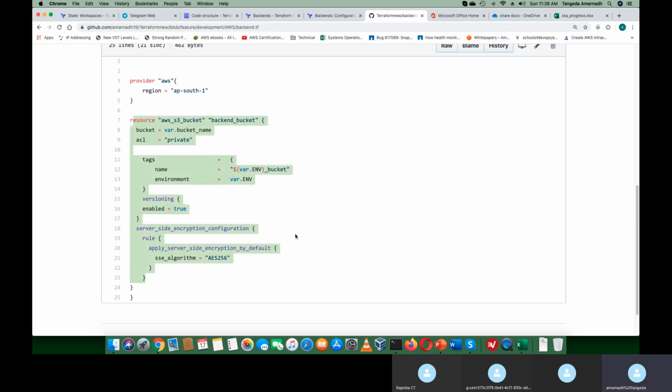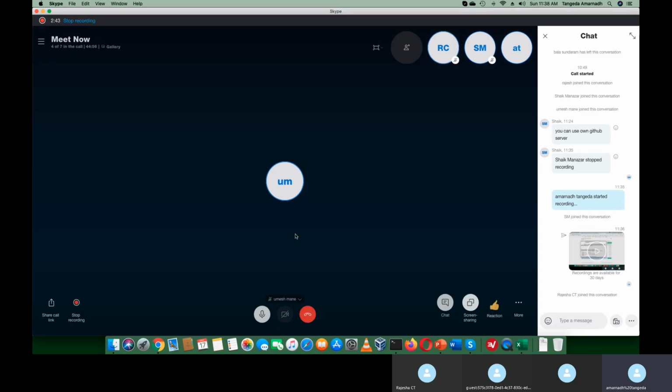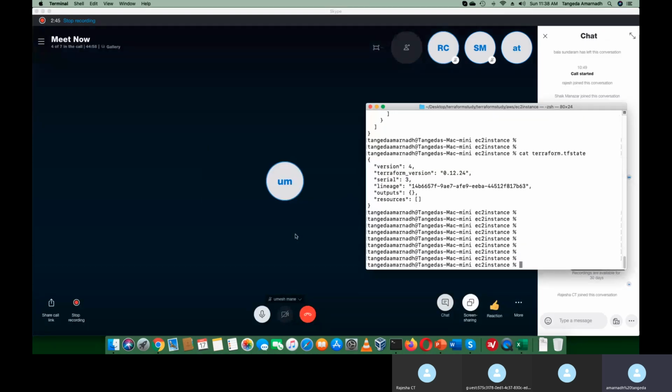See, it is very important in Terraform that when you do any modifications to backend or to modules, you have to reinitialize the script. So I have to run Terraform init. Let me show you practically.